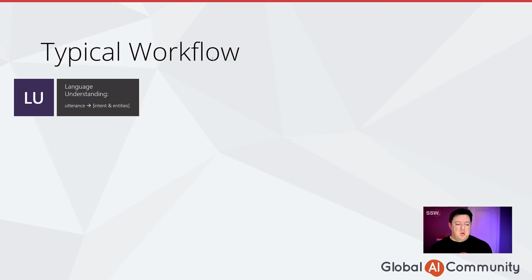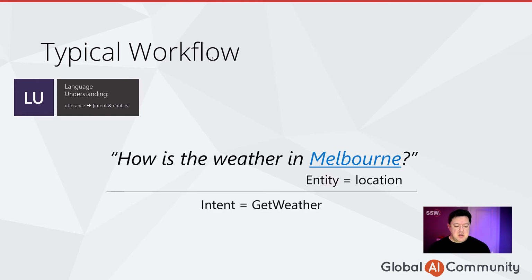So in the workflow of building a conversation with a bot, we start with the language understanding. So we have to supply some utterances or sentences to the bot. And we have to then identify the intent and break down into entities so that once we train the bot and give it other sentences or utterances, it knows how to recognize them. So if we start off with the sentence, how's the weather in Melbourne?